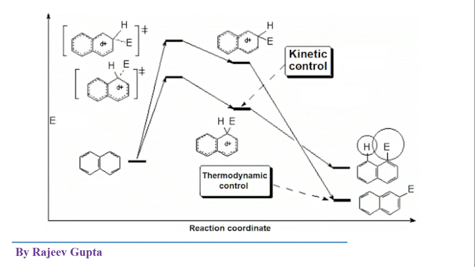In the kinetically controlled reaction, we can observe that the energies of these transition states and also the intermediate are lower. The potential energies are lower compared to thermodynamically controlled reactions, because in the thermodynamically controlled reaction the reaction temperature is high, almost doubled. So at this condition, these substrates and other reagents acquire high energy, because high energy is available.